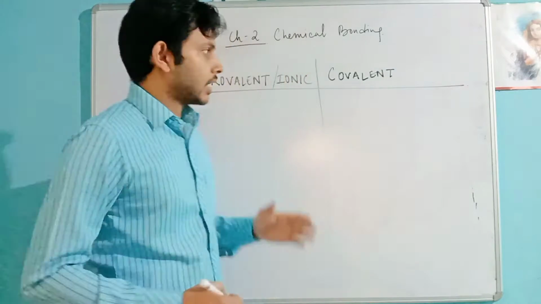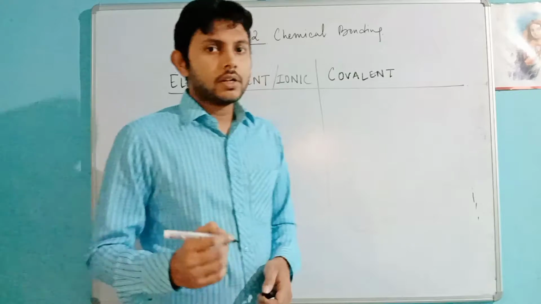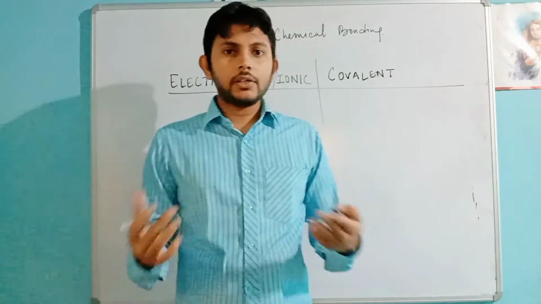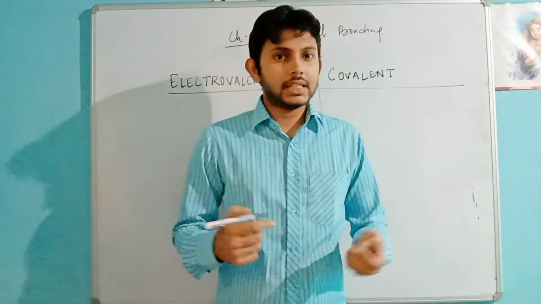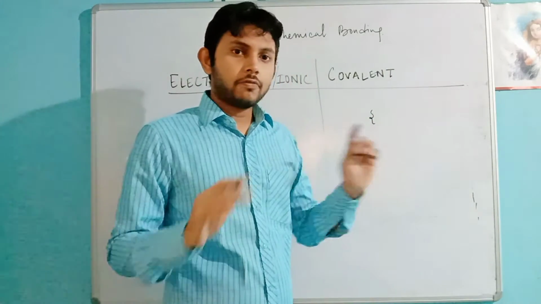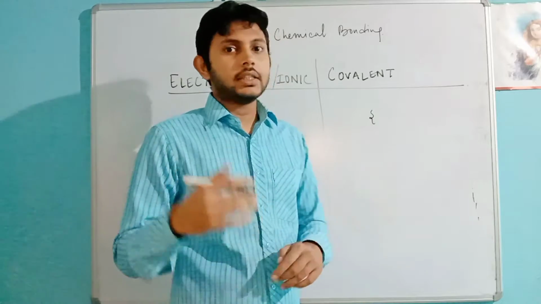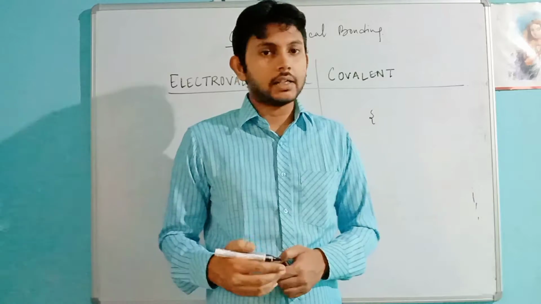Why? They get a stable electronic configuration. In the periodic table, an electronic configuration is called stable when the valence shell is filled with electrons. What do you mean by valence shell? The outermost shell of an atom.